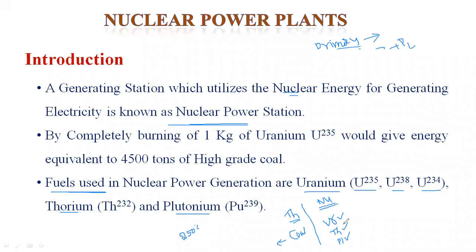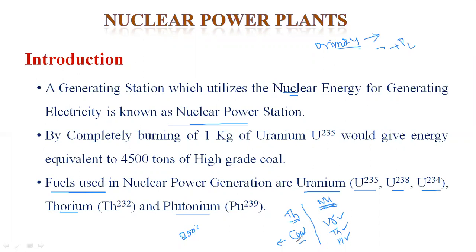Within a fraction of a second, whenever the fission process appears, nuclear fission happens automatically. The steam is produced in the heat exchanger. In a nuclear power plant we can generate power within a fraction of a second, but the thermal power plant takes some time, a minimum of 4 to 6 hours or 6 to 8 hours.